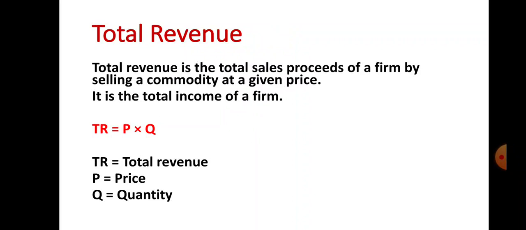Total revenue is the total sales proceeds of a firm by selling a commodity at a given price. It is the total income of a firm. How to calculate total revenue? There is a formula. TR is equal to P into Q. So TR stands for total revenue, P stands for price, and Q stands for quantity. So total revenue is the total sales proceeds of a firm by selling a commodity at a given price, and it is the total income of a firm.